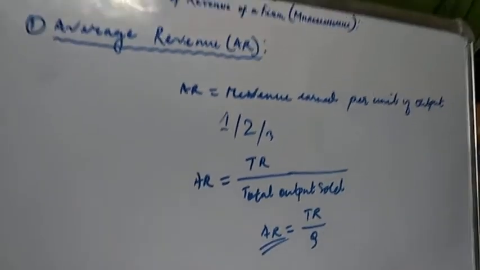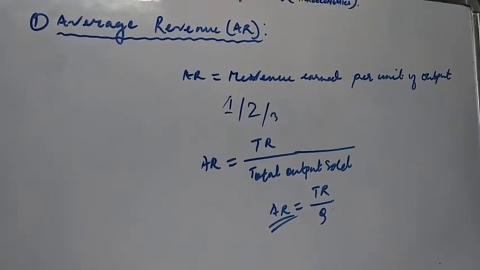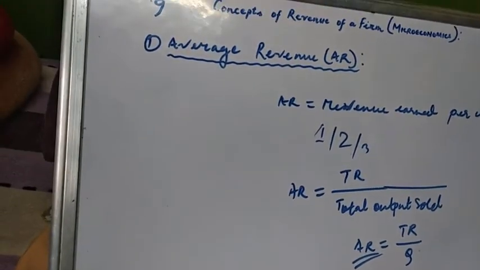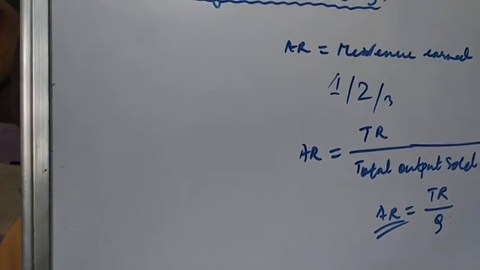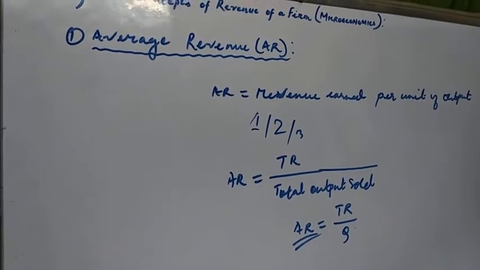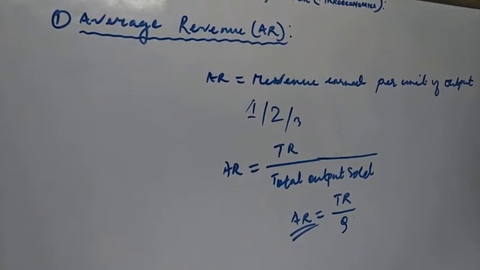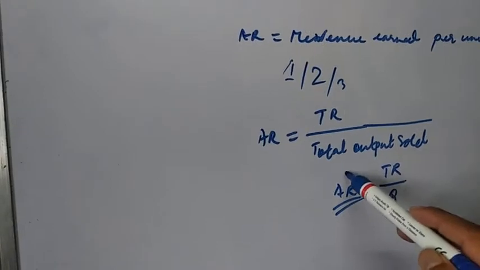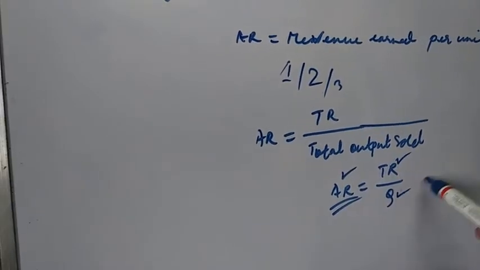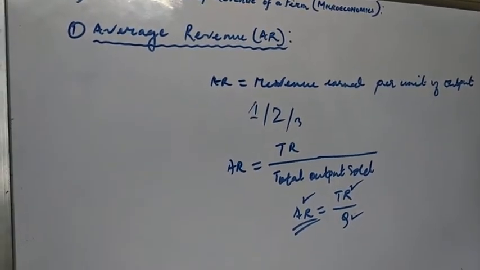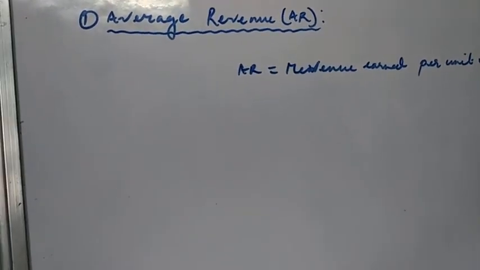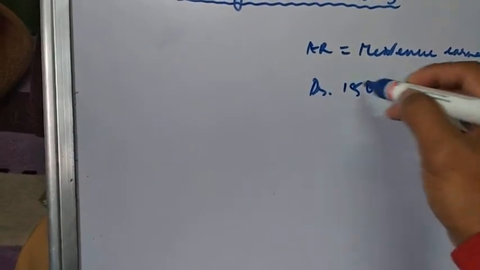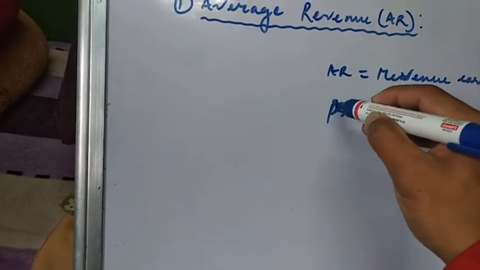So this is the average revenue, the revenue earned per unit of output, not the total product. AR is the average revenue, TR is the total revenue, Q is the output. From the above example, when total revenue was rupees 150, what will be the average revenue?